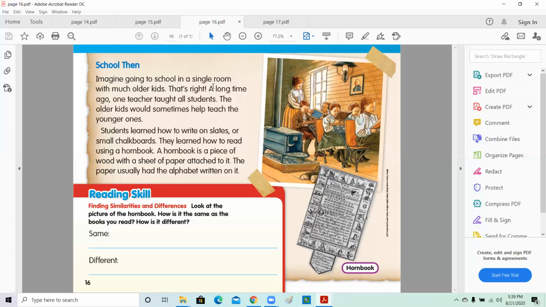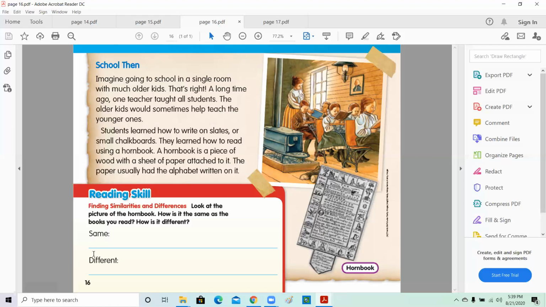Schools long ago were only one room, and children of different ages would be in the same classroom. And the teacher would be teaching all grades at the same time in one room. That's why older kids used to help the younger ones how to read or how to do their work.